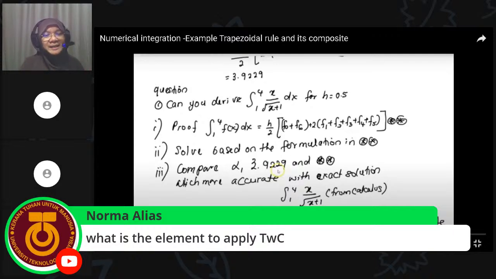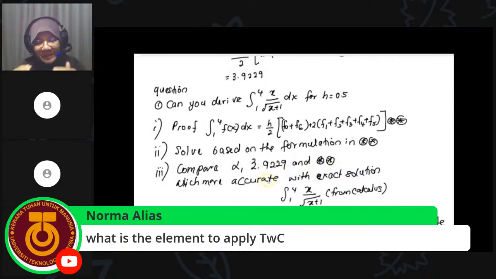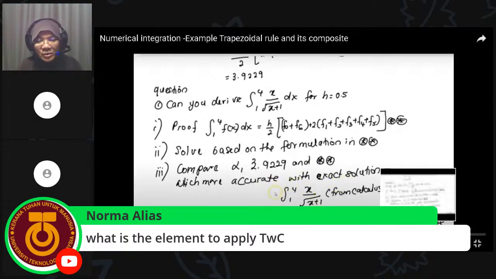Now we know that the trapezoidal rule still creates error because we are using a trapezium for every area. So how do we reduce the error? This is my question. How do we reduce the error? Since we are using a simple trapezoidal rule, we can reduce the error between the area below the graph and the area based on the trapezoidal rule.